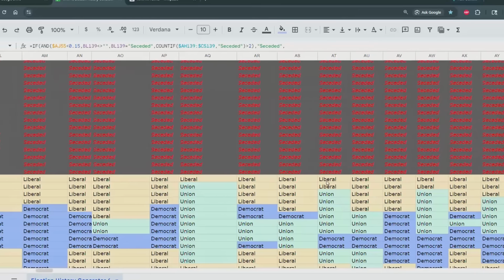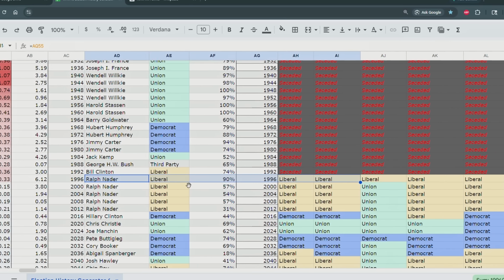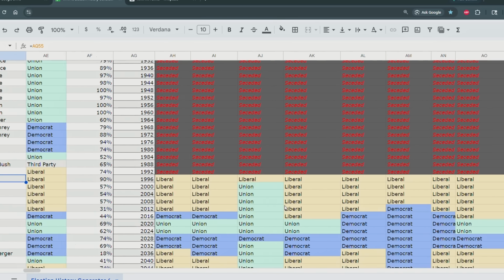So who rejoined the country? I guess it was Bill Clinton, right? We saw that before. Or Ralph Nader. Maybe Bill Clinton or Ralph Nader. Depends what you want to say. I think technically it should be Bill Clinton because Bill Clinton had the support and they all popped back in for the 1996 presidential election. And for whatever reason, Bill Clinton does not run again. Maybe he was assassinated or something, right? So Bill Clinton doesn't run again in 1996 and Ralph Nader, his heir apparent, wins the reunited United States.